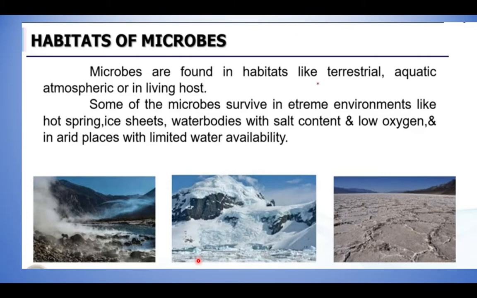So not only in the terrestrial, aquatic or atmospheric or in the host, it can be available in extreme environments also, such as hot springs, ice sheets, water bodies with salt content. Likewise, it may be available even if the water is in limited quantity, right?